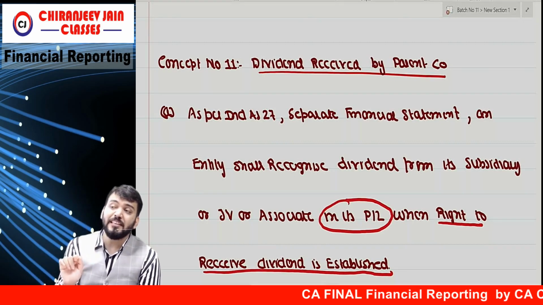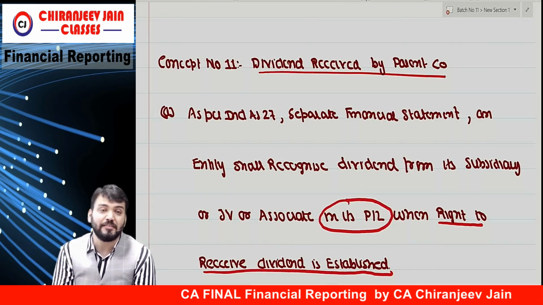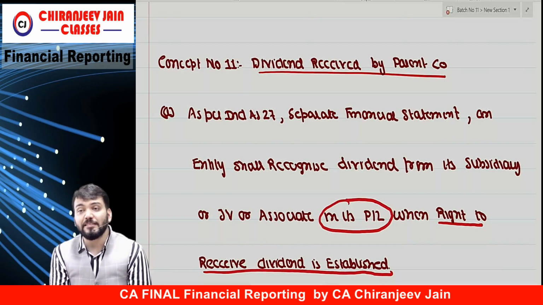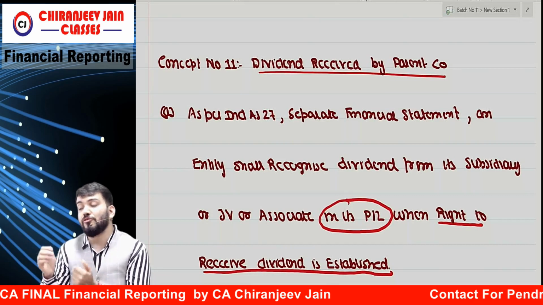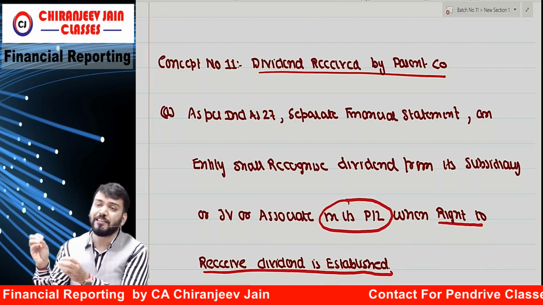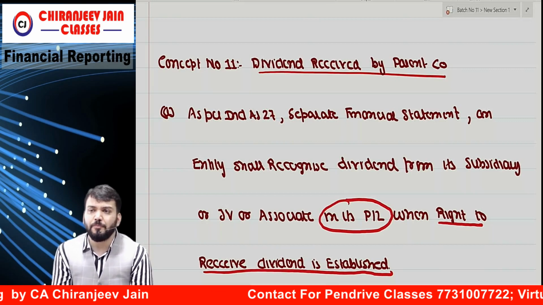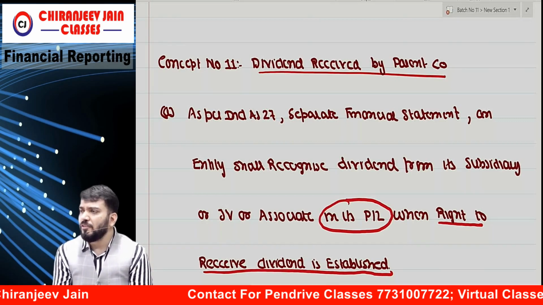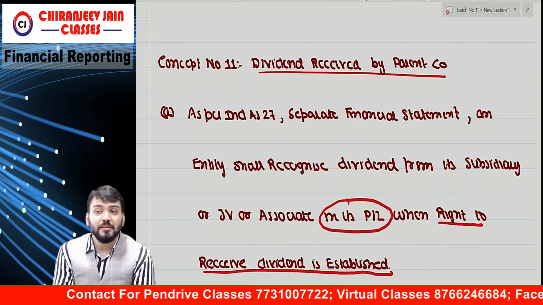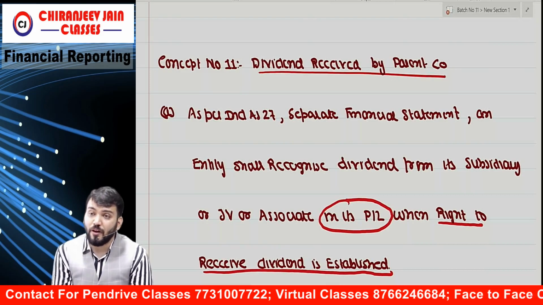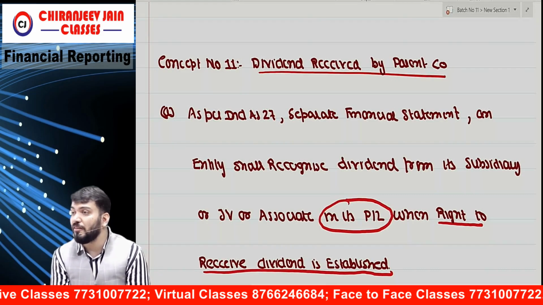Investment in associates, subsidiaries and joint ventures is regulated by Ind AS 27, and Ind AS 27 says dividend received from subsidiaries, joint ventures, associates, of whatever nature, will be transferred to PL. Correct? It will be transferred to PL. Means it will never be deducted from the cost price of investment.